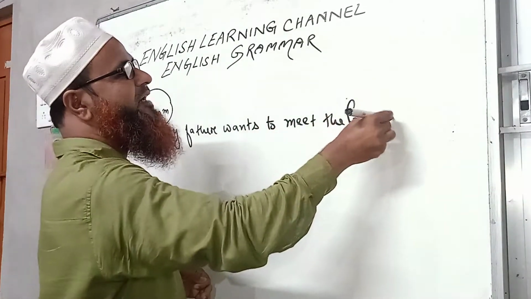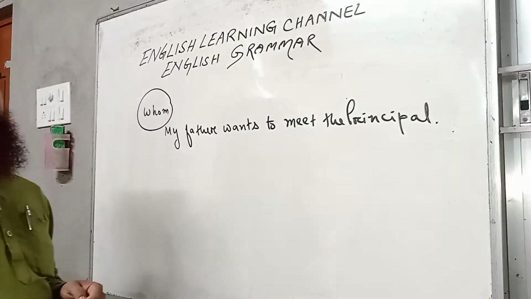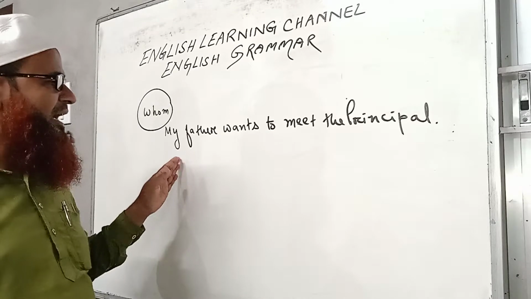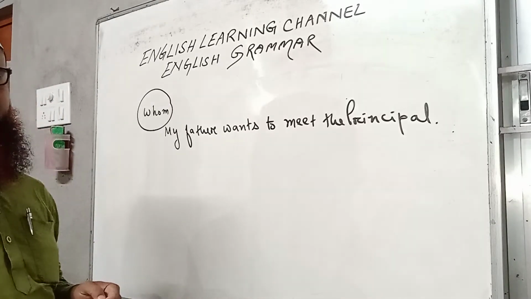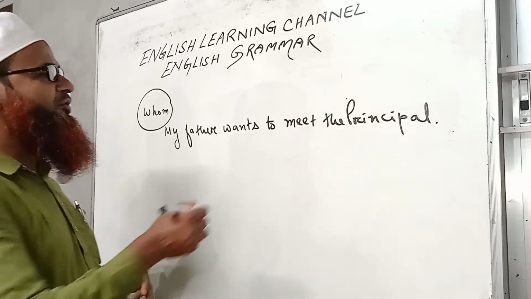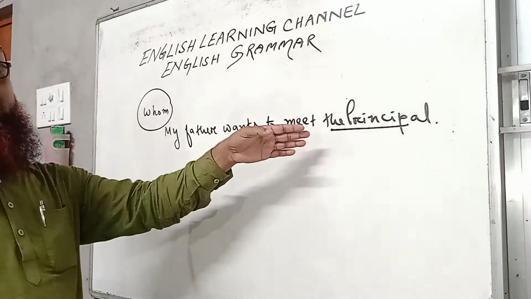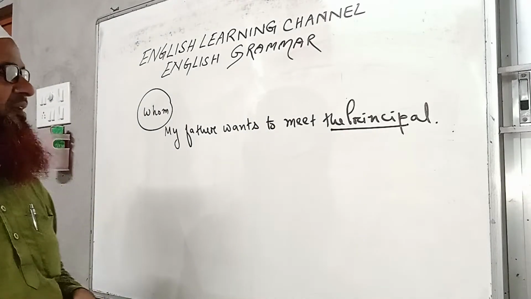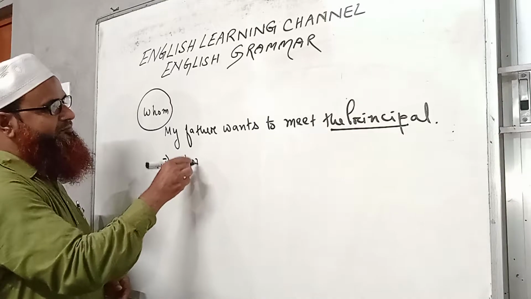This is a very simple sentence, and if we are instructed to ask question by using whom, then what should we do? Definitely its answer will be the principal, because here the object is the principal. Okay, that is why it would be like this: whom.